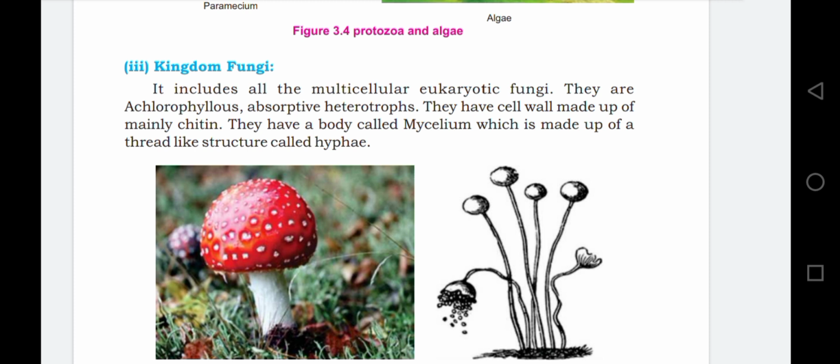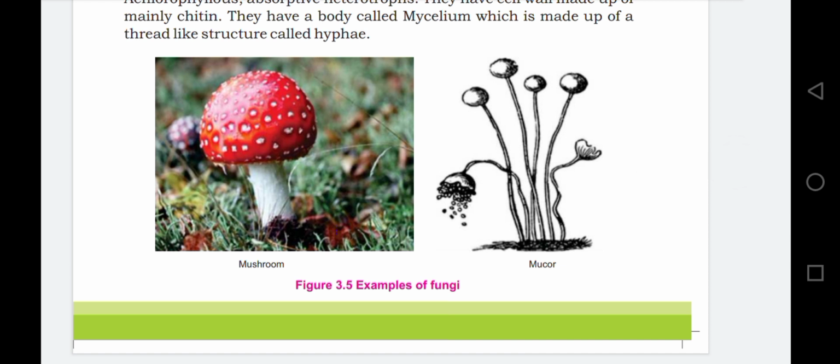Absorptive heterotroph, it means they are not able to prepare their food, so they will absorb the nutrients. Heterotroph, hetero means different, troph means nutrient. They will absorb different nutrients from the dead organic matter. They have a cell wall made up of mainly chitin. They have a body called mycelium. This is made up of thread-like structures called hyphae. Students, often you have seen the thread-like structure on old bread. That is actually the fungi.